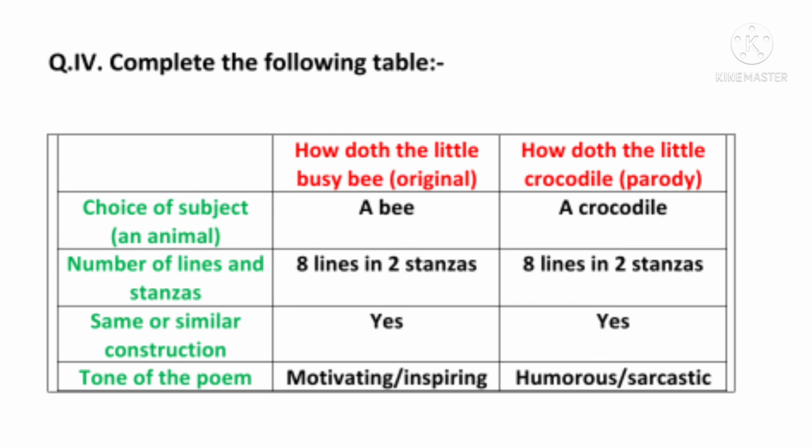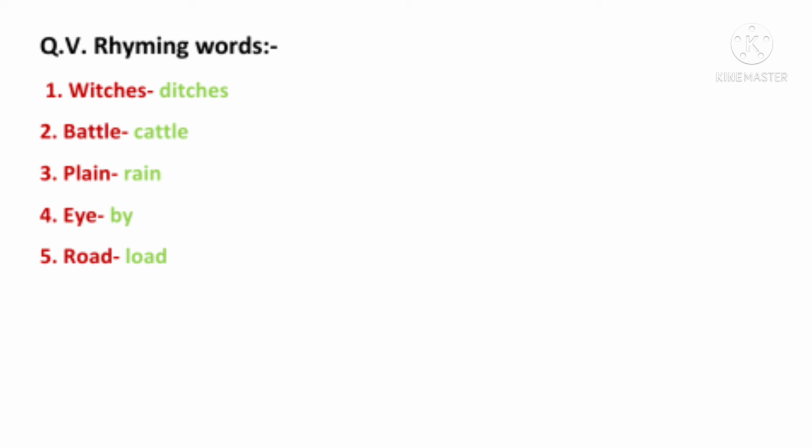Okay, so now children, let's see the next question. Next question we have is rhyming words. Now we all know, children, what rhyming words are. Rhyming words are words that sound similar. First we have witches. Its rhyming word is ditches. Witches, ditches. Second, battle, cattle. Third, plain, rain. Fourth, I, buy. Fifth, road, load. So as you can all see, all these words sound similar. Hence they are called rhyming words.